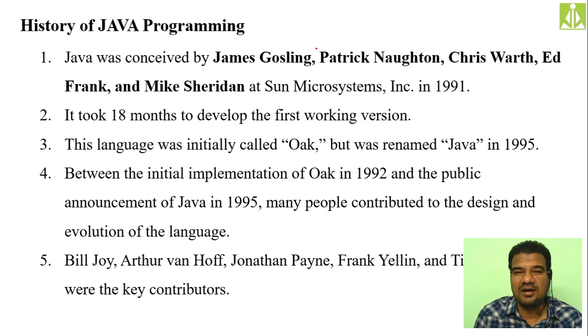There are different names, it is very difficult to pronounce. These people were the key contributors. After these five people, others also contributed their effort and their knowledge in the development of Java programming.